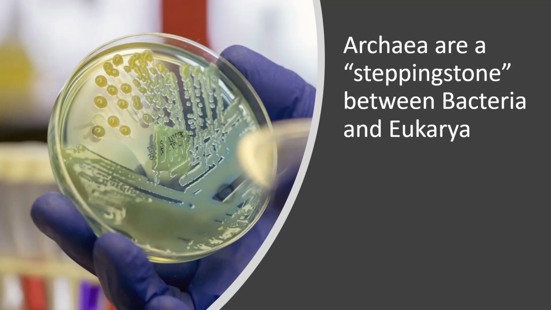We aren't going to dive too deep into domain archaea, but there are a few important things that we should talk about. First, we want to know that archaea are prokaryotes. They exhibit a lot of the same features as other prokaryotes. They are single-celled with a pretty simple structure, and they have circular chromosomes. If we look at them with a microscope, they will look like other bacteria. They'll just look like other prokaryotes. We won't be able to tell them apart.